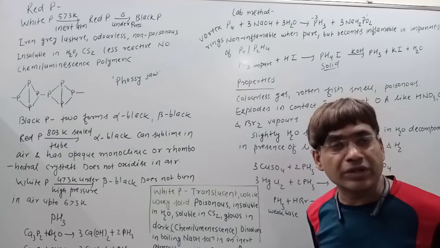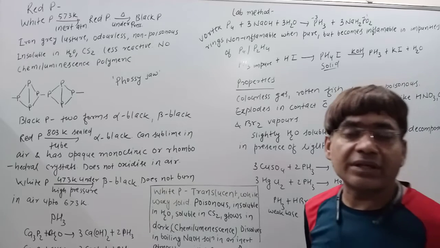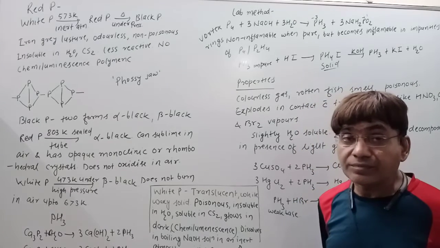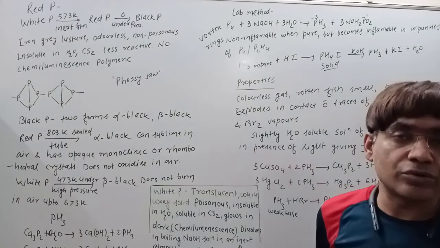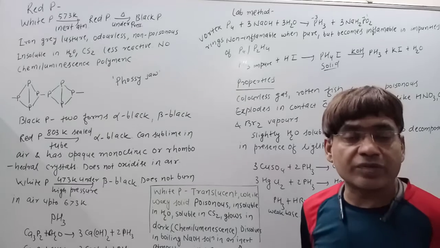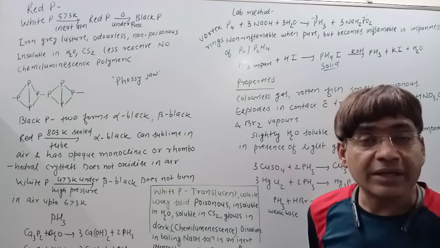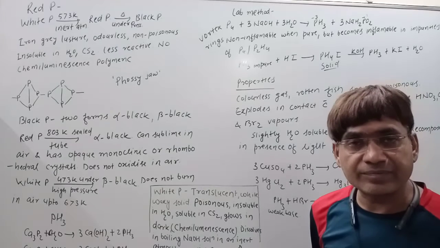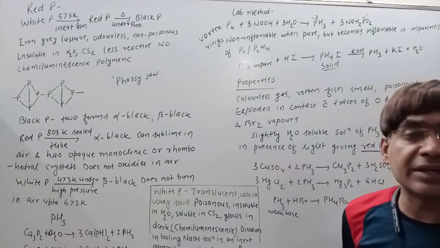The reason for its glowing in the dark is that it is highly reactive, and hence it reacts with oxygen in the air, and its ignition temperature is also low. So it is because of this burning of white phosphorus in air that it glows in the dark.